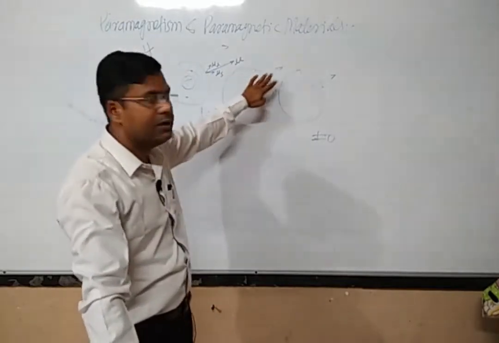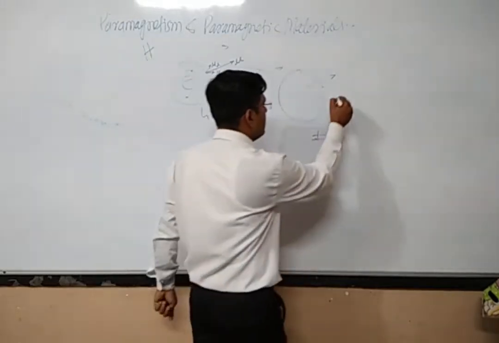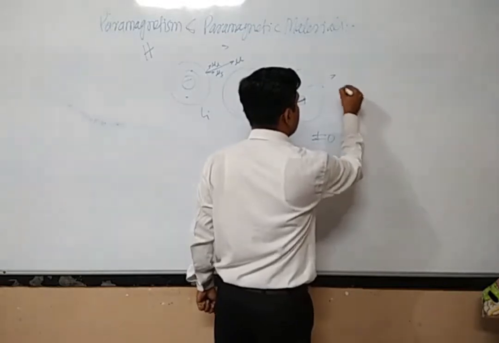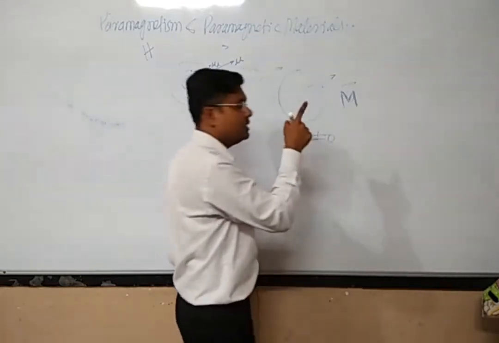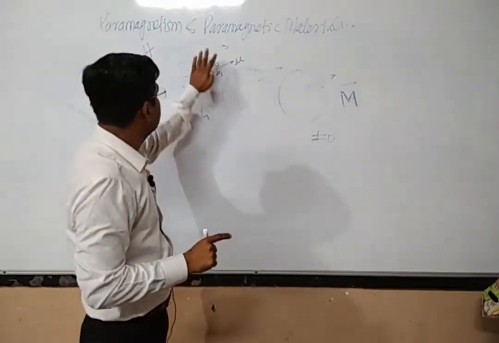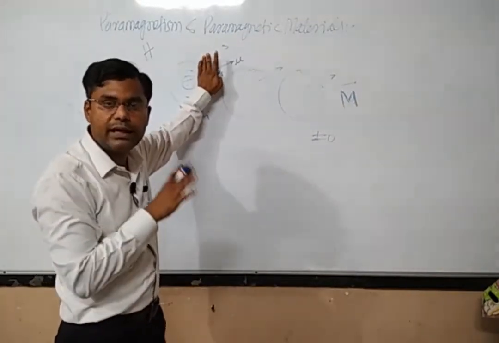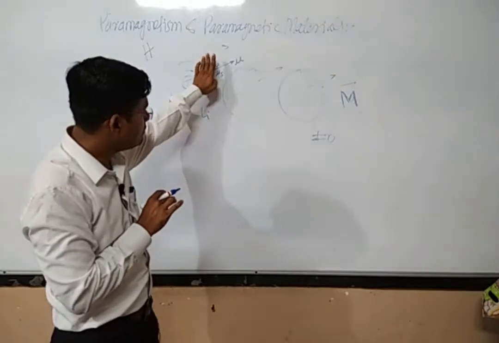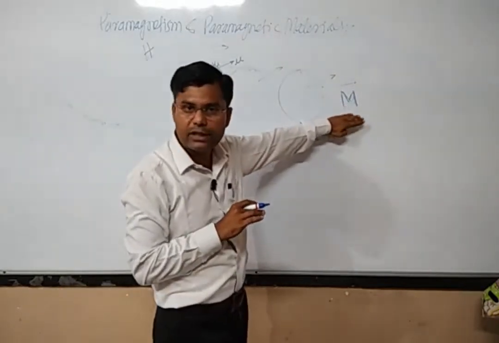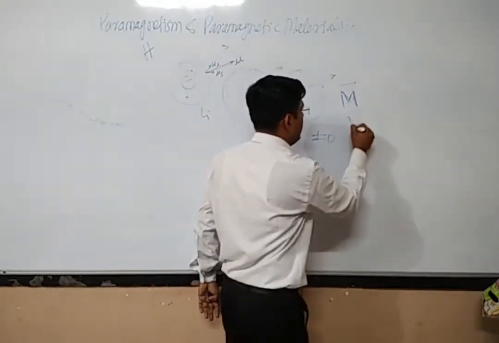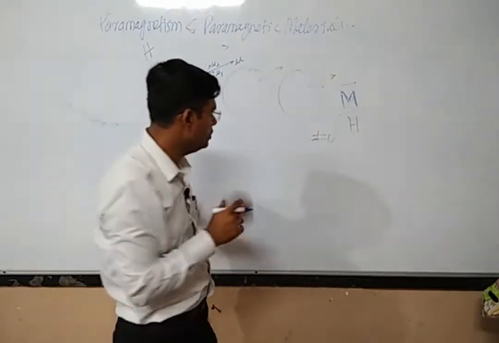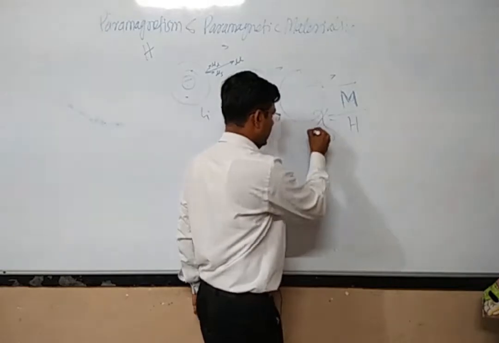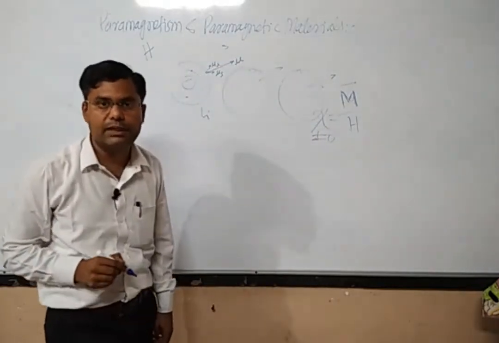So there is some kind of alignment, and a magnetization vector will be generated under the action of the external magnetic field. You can measure the M vector. You know the value of the H vector, because you know how much external magnetic field you applied, and from that you can find the magnetic susceptibility.